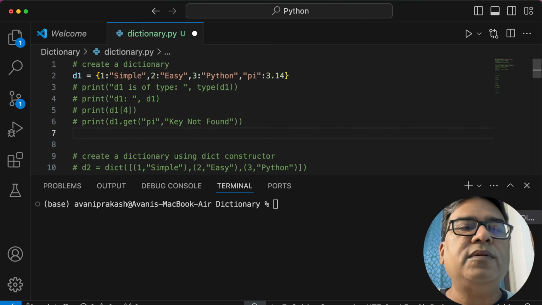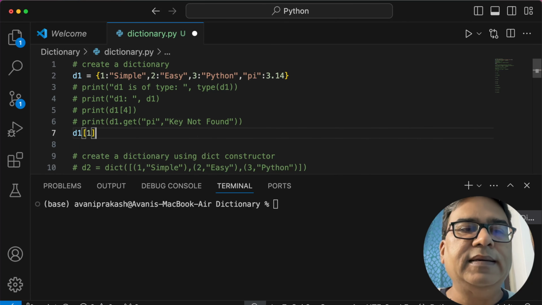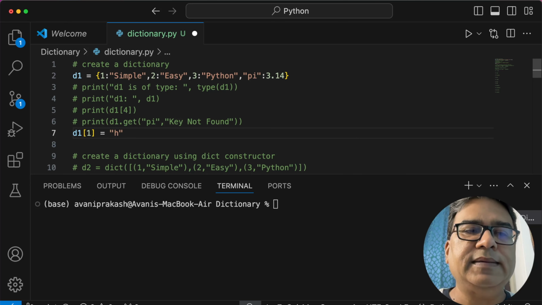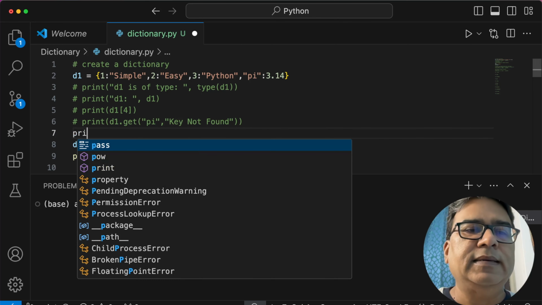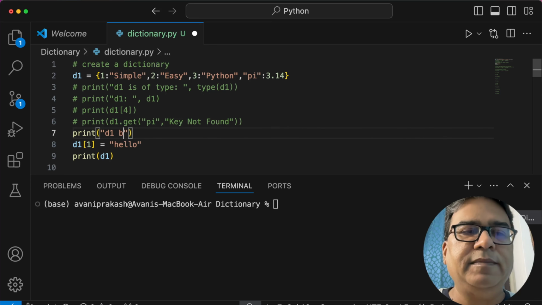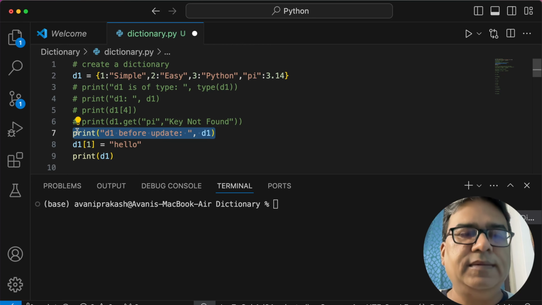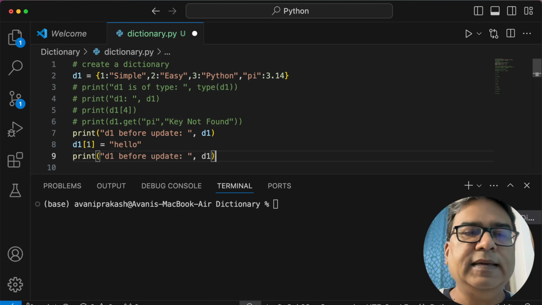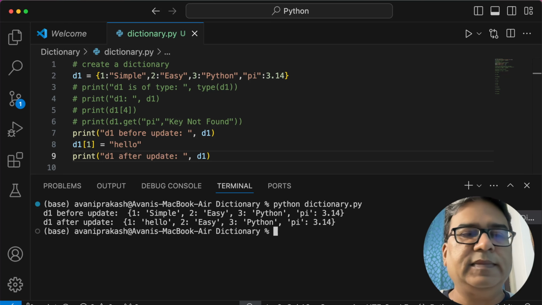Now how do I change the value? For example, if I want to change the value of, let us say, 1, from simple to hello, very easy. I go here and assign it this. Let me do it something like this here. Print D1 before update, and let me put here D1, and copy this line and put it over here, and I am going to make it after. Let me run this program. Now here you see simple has been replaced by hello.